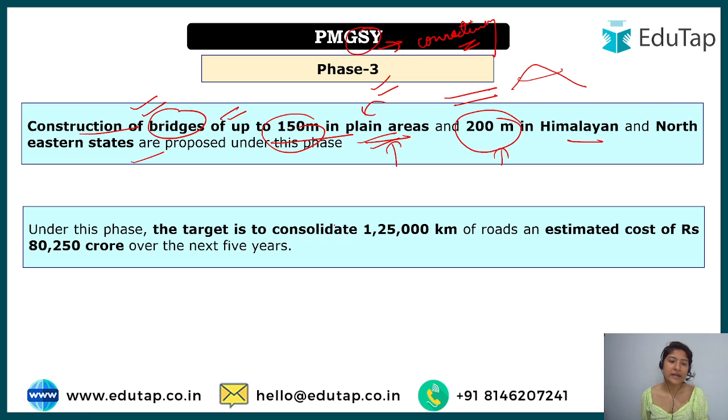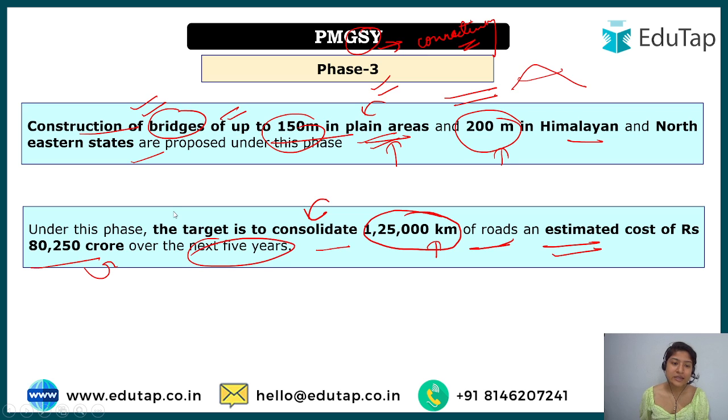Apart from that, the target is to consolidate 1,25,000 kilometers of roads. We are talking about linking 1,25,000 kilometers of roads, and we have estimated a cost of rupees 80,250 crore over the next 5 years. This thing you need to understand here.